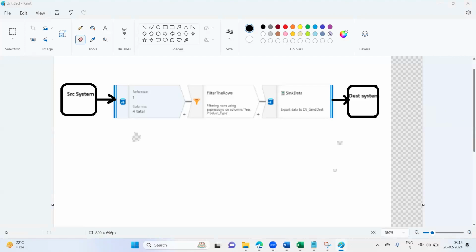Yes, you can use this in any pipelines. Yes, Lata, you can.